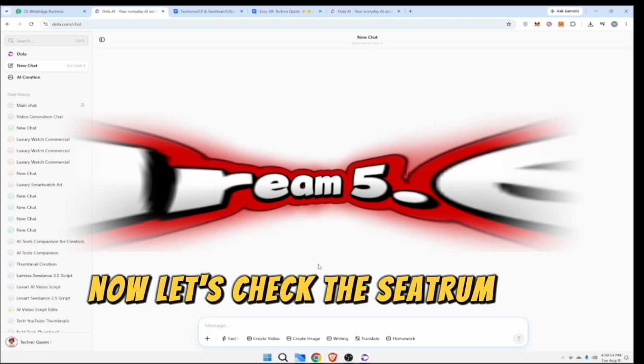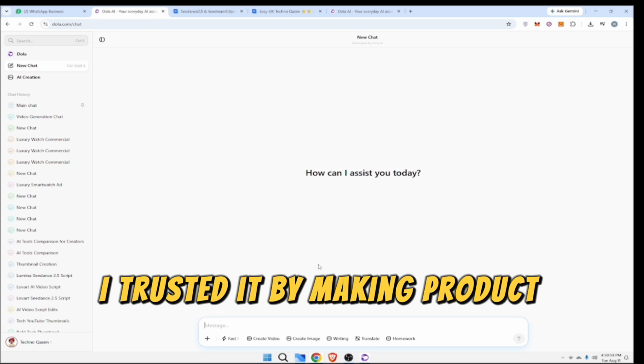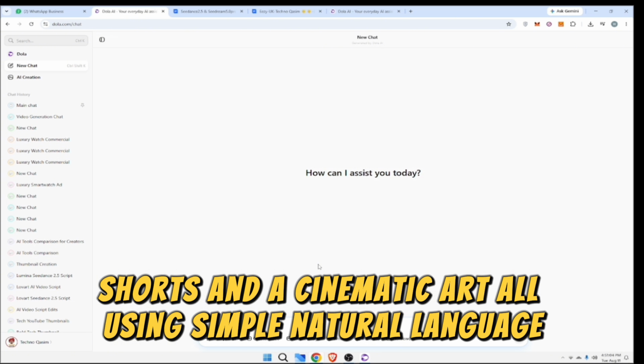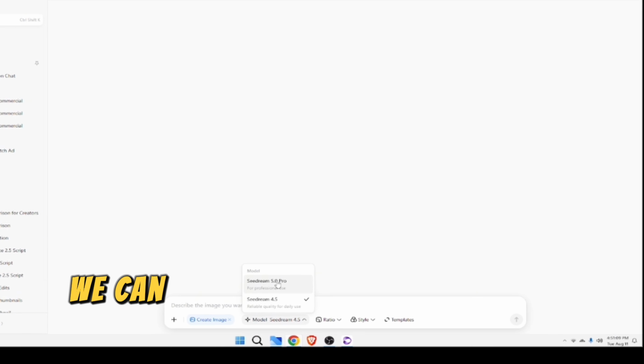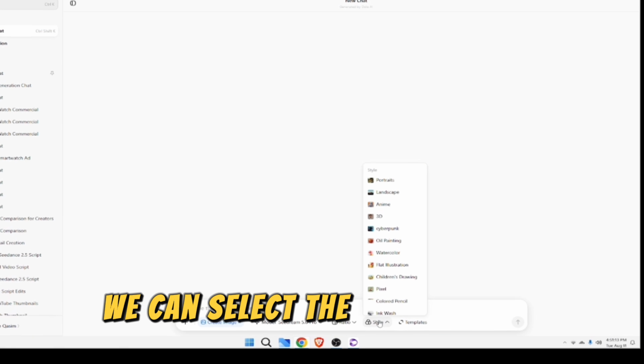Now let's check Seedream 5.0 Pro. This is built for high quality AI images. I tested it by making product promo shots and cinematic art, all using simple natural language. First of all, we can simply click on the create image section and select the model Seedream 5.0 Pro. We can select the ratio as well. We can select the style as well.